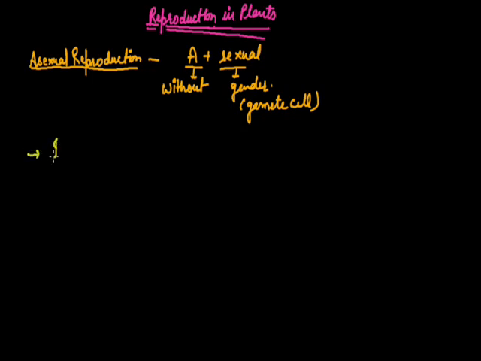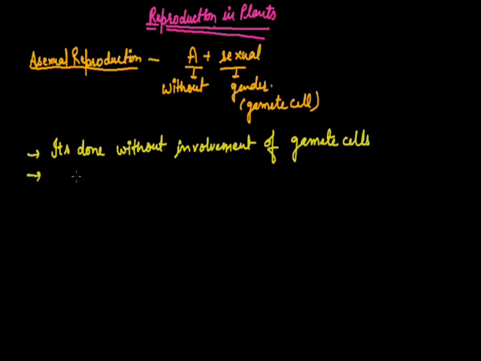It's done without involvement of gametes. It's done by a single parent, so it's also known as uniparental reproduction.